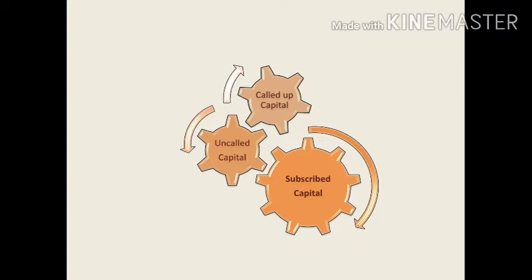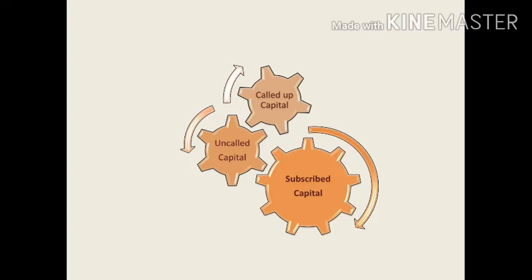Called up capital is a part of subscribed capital which a company has called or demanded to be paid by the shareholder. Actually what happens, at the time of issue, the company will collect only an application amount. That means the face value of the share is divided into application amount, allotment amount, and call amount. So face value is divided into three types. The person purchasing the share has to pay the amount in installments like application money, allotment money, and call money. As and when the company demands the funds, the shareholder has to pay their dues.